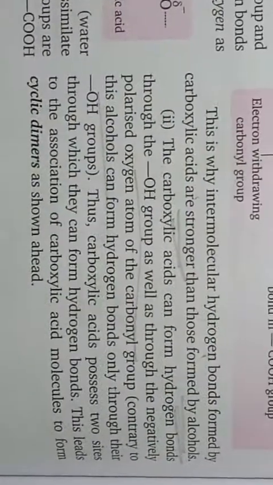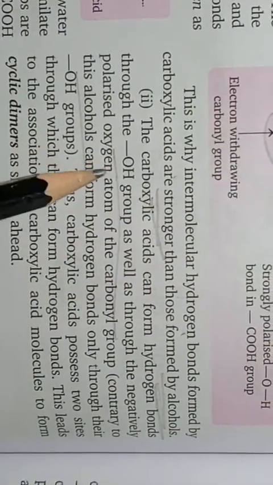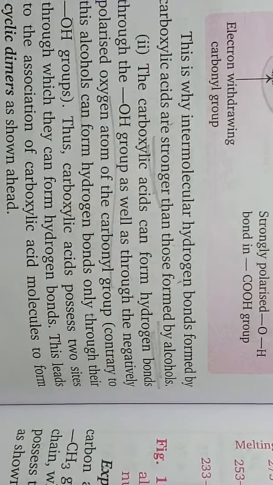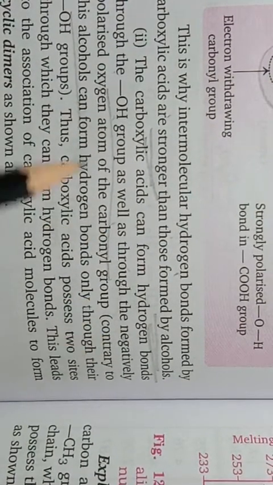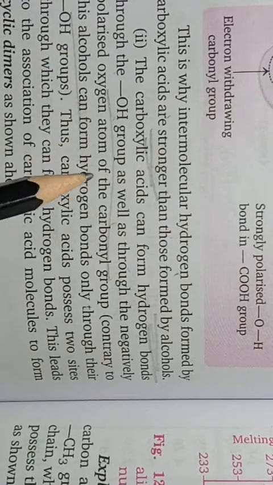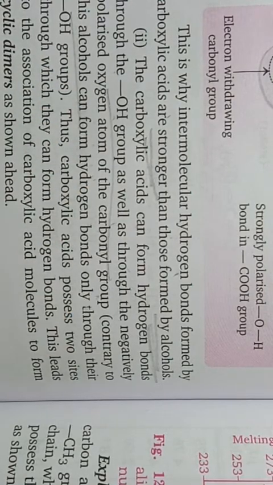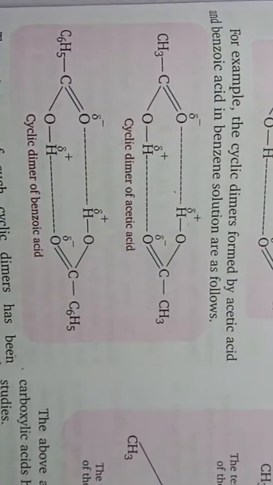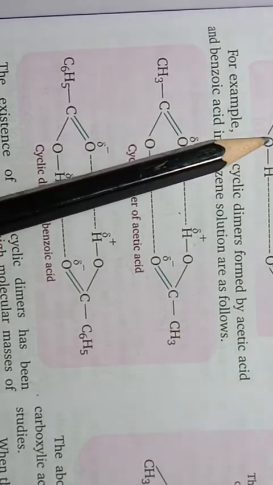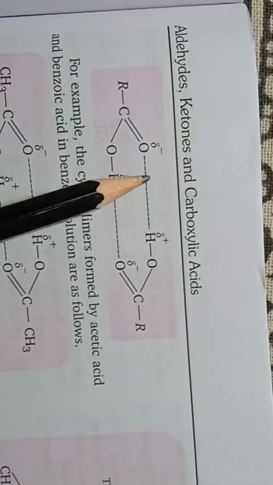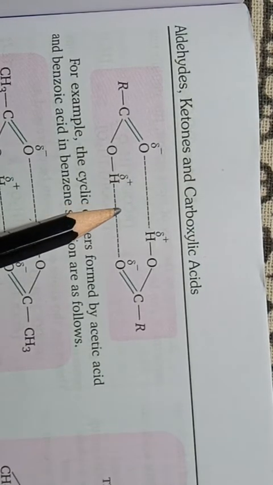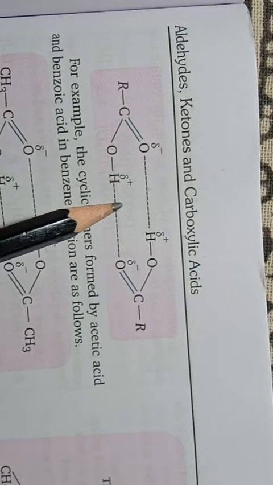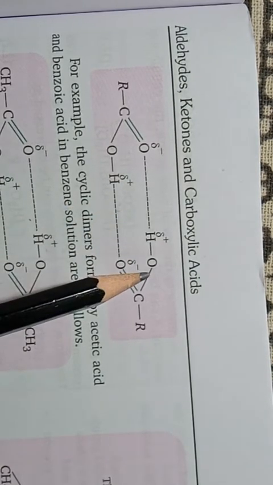Then the second point: carboxylic acids can form hydrogen bonds through the OH group as well as through the negatively polarized oxygen atom of the carbonyl group. So these carboxylic acid molecules can form two hydrogen bonds each. Each molecule of carboxylic acid can form two hydrogen bonds with another molecule of carboxylic acid.